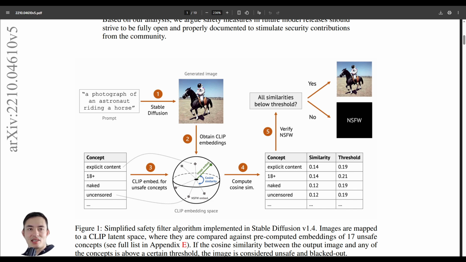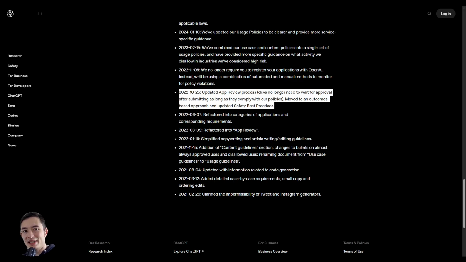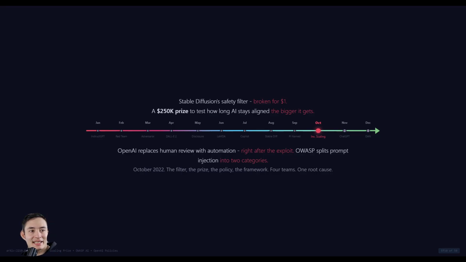Stable Diffusion had a safety filter that was broken down with just $1, a science prize of $250,000 to test how long AIs can stay aligned the bigger they are. OpenAI will remove their human review and replace it with automation right after an exploit is discovered, making it more vulnerable. The Open Worldwide Application Security Project, OWASP, launches the AI Exchange and splits prompt injection into two categories. This is AI Under Attack, Episode 10.